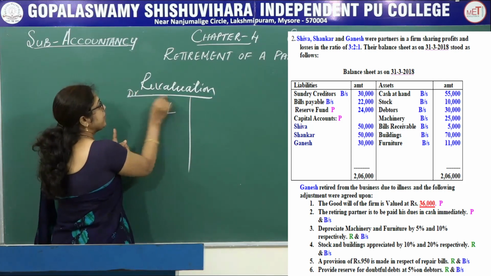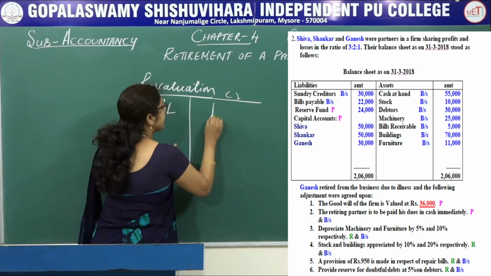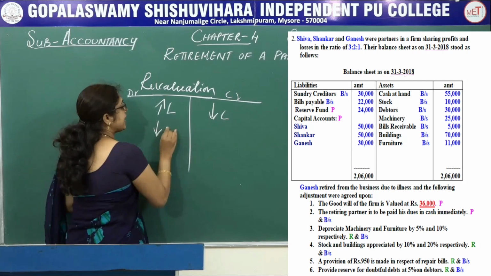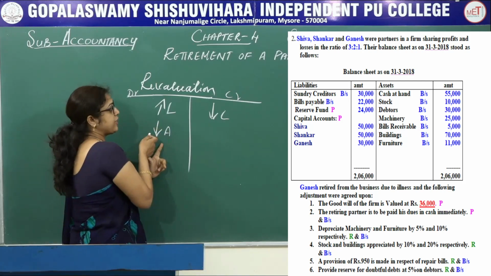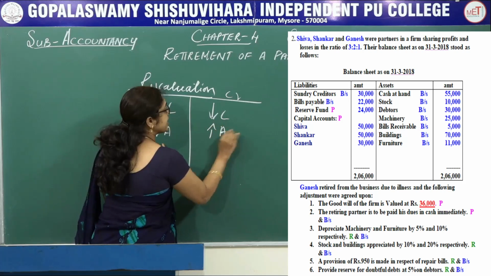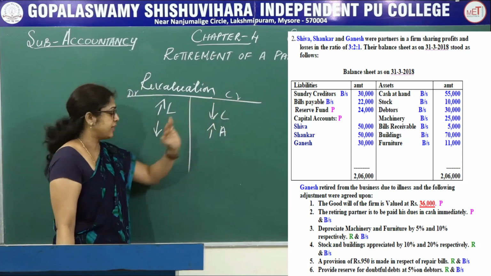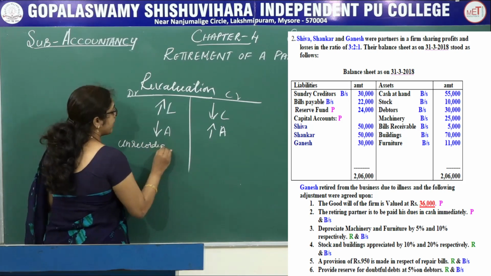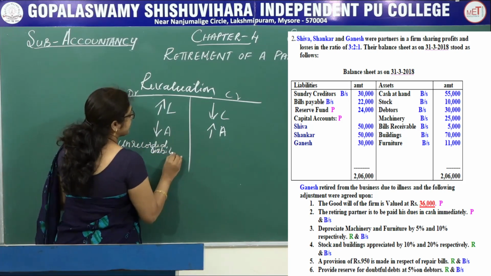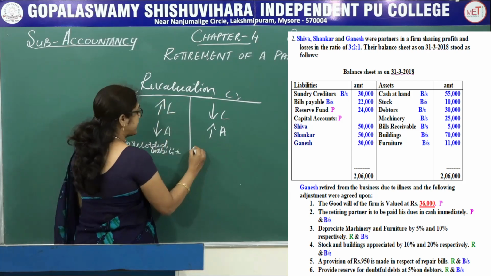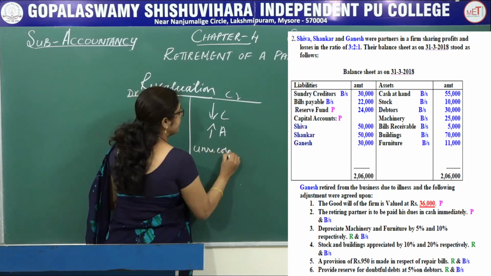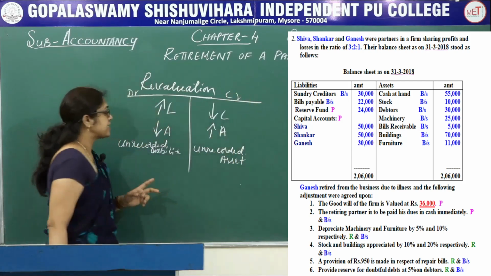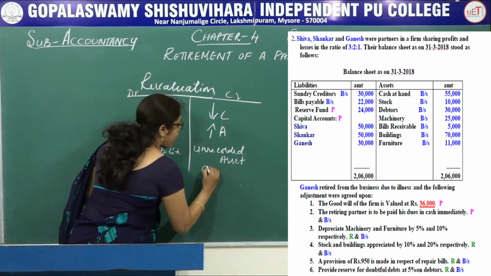Revaluation account. In the previous chapter we learned that in the revaluation account, any increase in the liability is recorded on the debit side of the revaluation account. Decrease in the liability is recorded on the credit side. Next, decrease in the assets is recorded on the debit side of revaluation account. Increase in the assets is recorded on the credit side of the revaluation account. Unrecorded liabilities are recorded on the revaluation account debit side. Unrecorded assets are recorded on the credit side of the revaluation account.